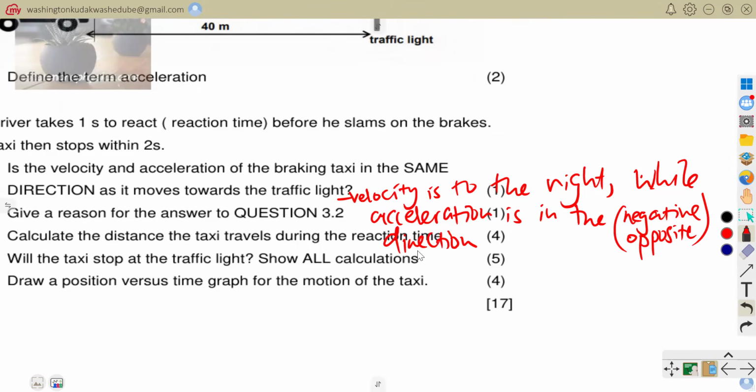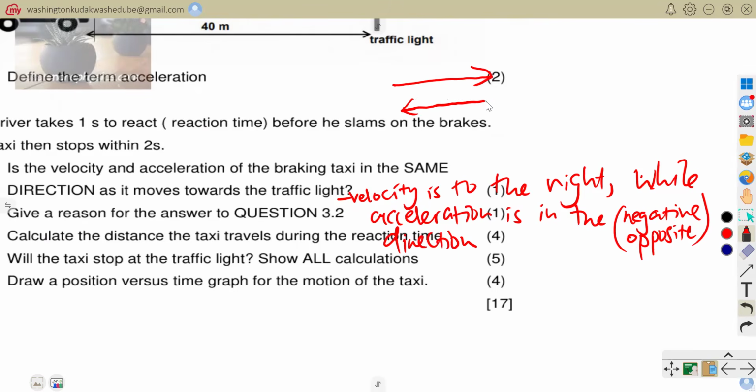So what you're simply explaining is my velocity is towards the right. That is where my velocity is going. But the change in velocity, it's actually slowing down. So the change is towards the opposite direction.